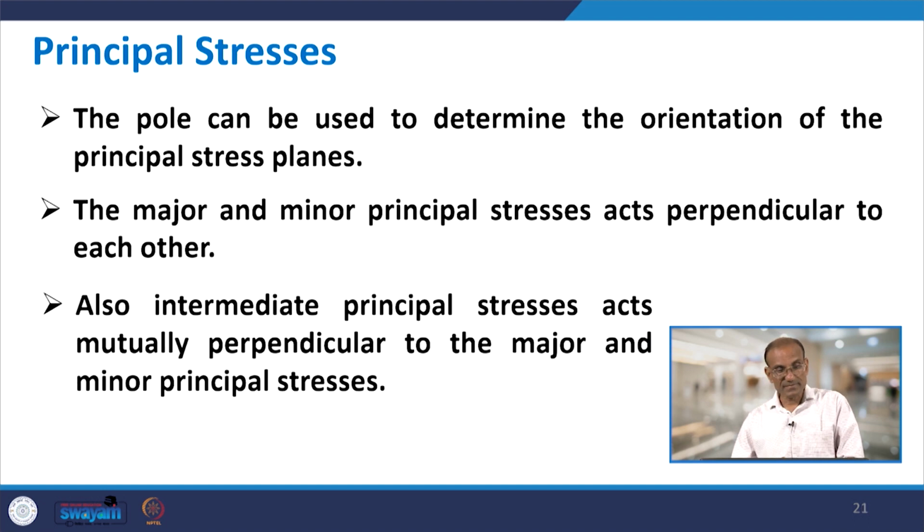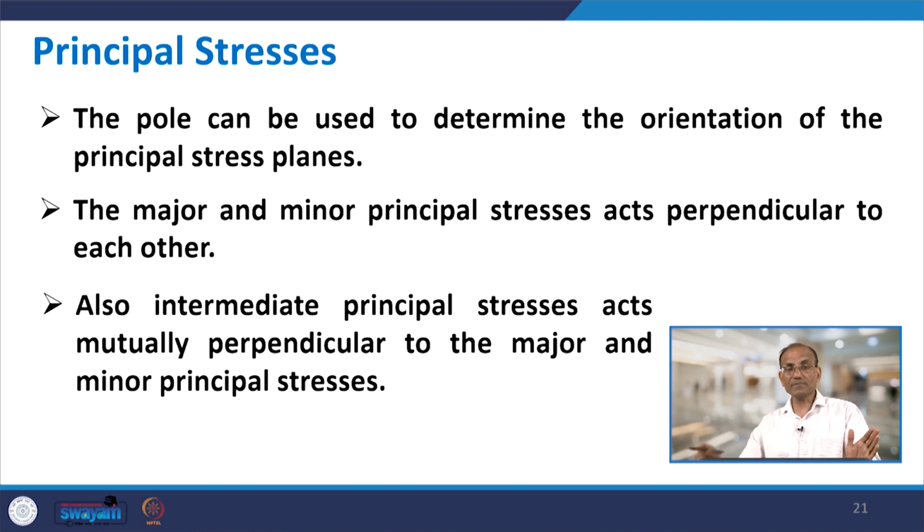Continue with the principal stress. The pole can be used to determine the orientation of the principal stress planes. What are the principal stress planes? Principal stress planes are those planes where no shear stress acts, and the major and minor principal stresses act perpendicular to each other.